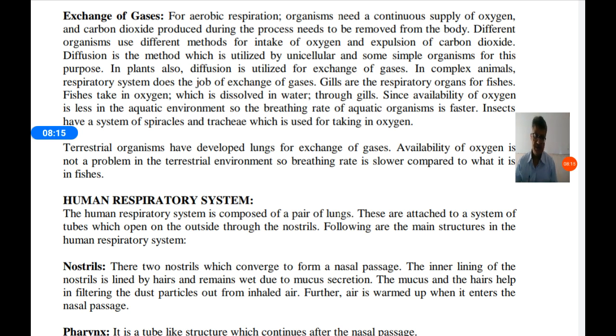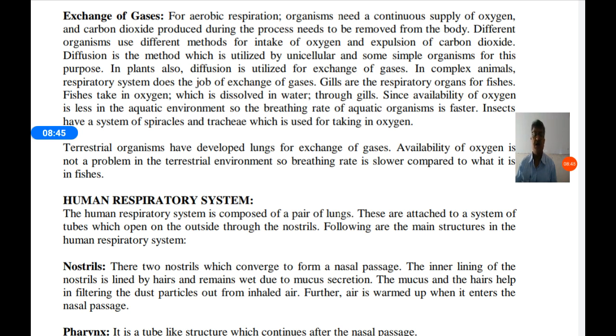Once the amoeba is filled with oxygen, the diffusion stops. If the amount of carbon dioxide is more inside the cell of the amoeba, it diffuses into the water. In this way, oxygen moves from higher concentration to lower concentration, and carbon dioxide also moves from higher concentration to lower concentration. This is called diffusion.